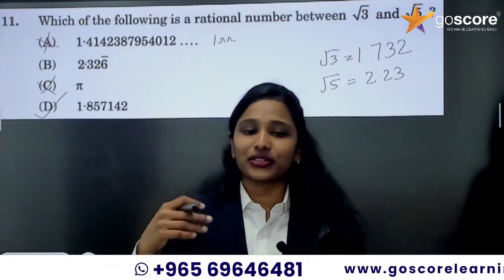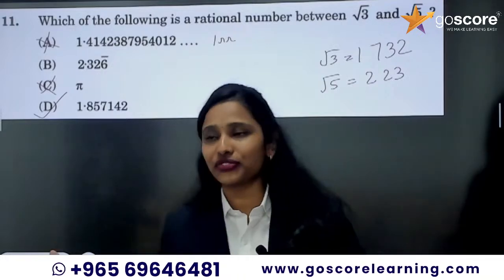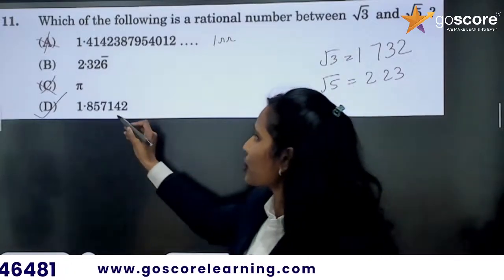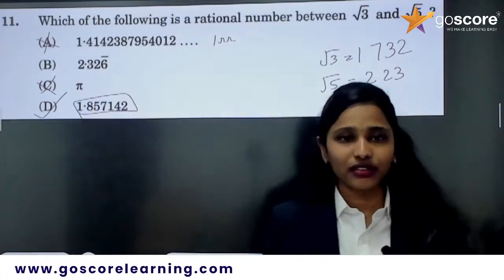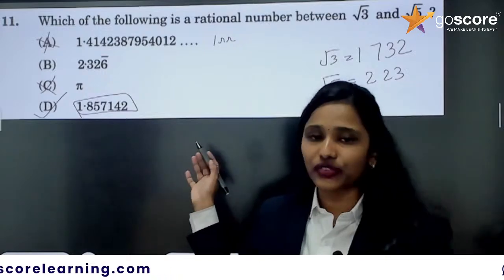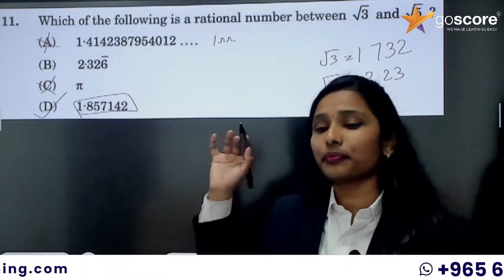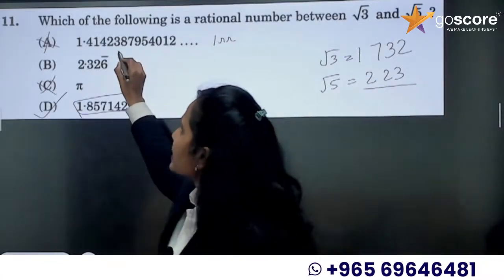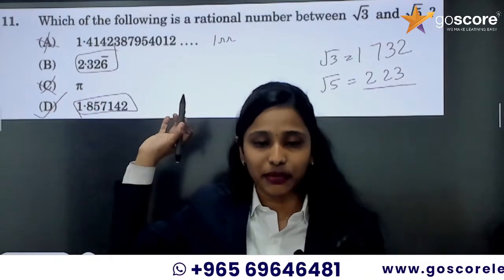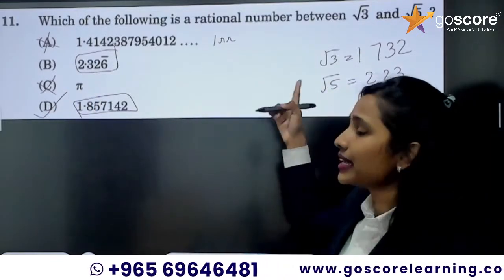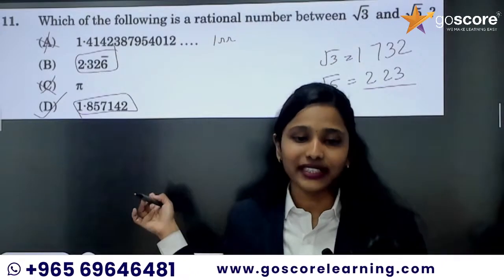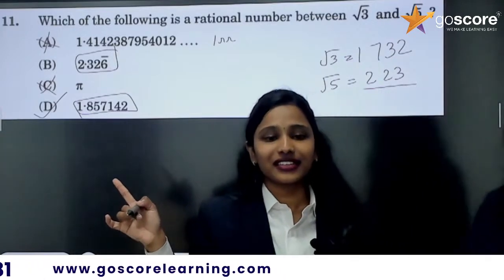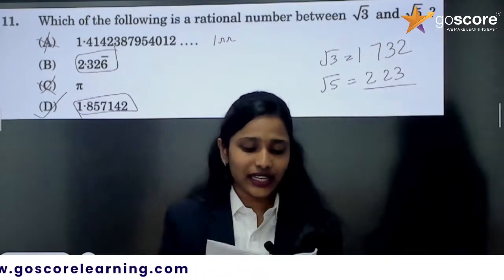And the students I met today after the exam were saying, ma'am, root 3 is 1.73. So the closest one, which is a rational number, is 1.857142. That is the answer. Precisely, root 5 is 2.23, and option B is 2.326, with 6 repeating, so it is more than root 5. Even if you don't know the answer, you can find it. Use your logic. You got it? They got the answer long back, I guess. They were commenting option B.